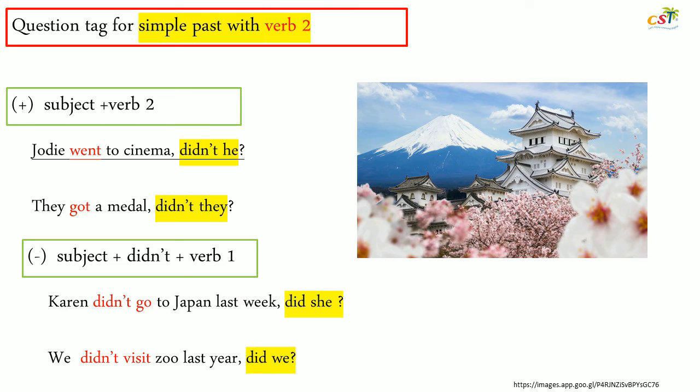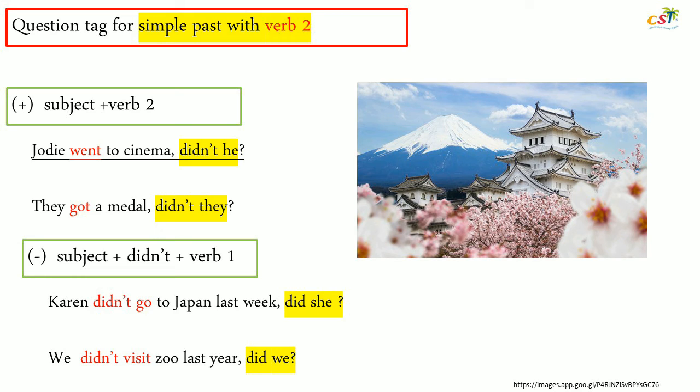Now, let's learn about question tag for simple past, especially simple past with verb 2. Your question tag will be did or didn't. It depends. If the sentence is positive, it will be didn't. If negative, did. Alright, for the example, Jody went to cinema. You use verb 2 because it is simple past. Didn't he? They got a medal. Didn't they? Didn't because the statement they got a medal is a positive statement.